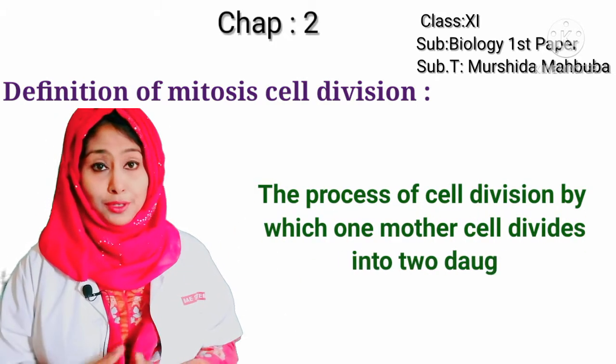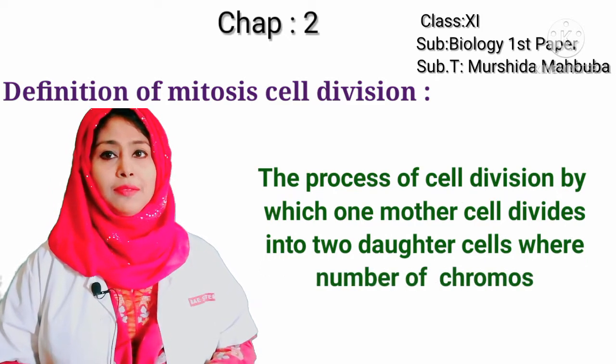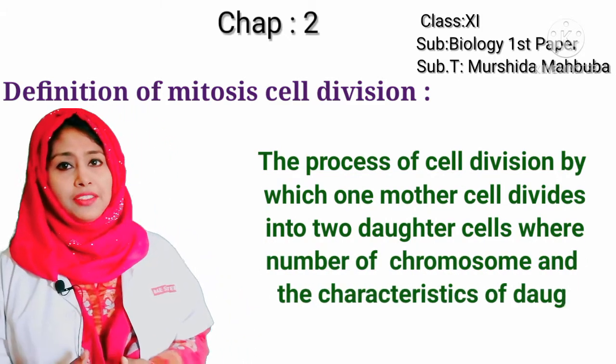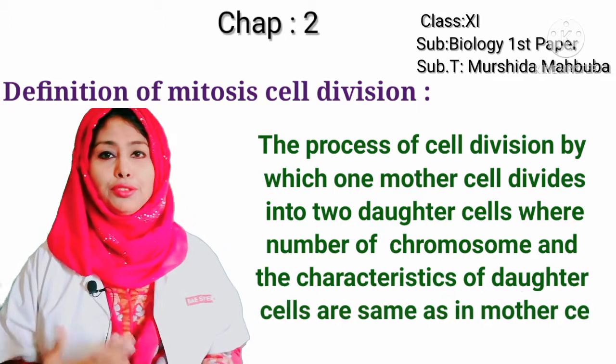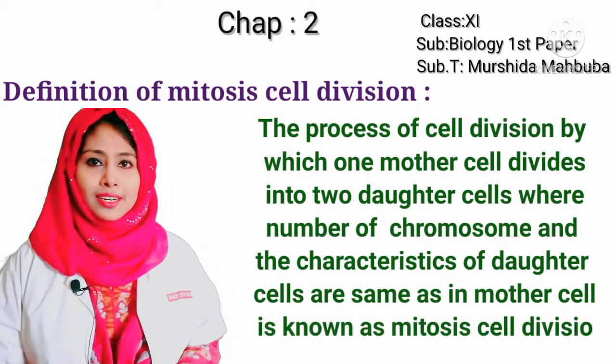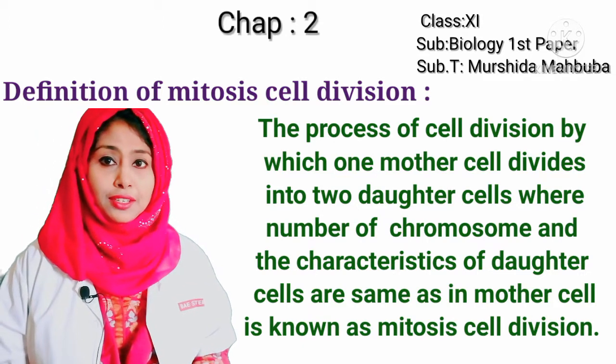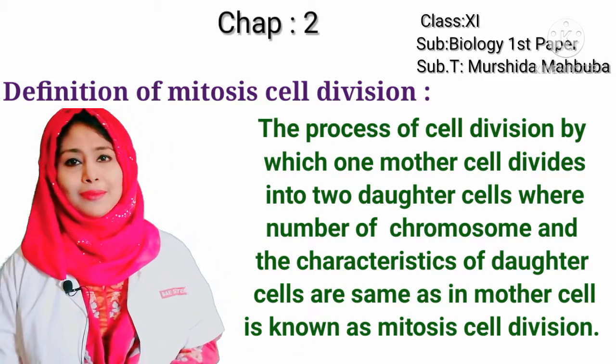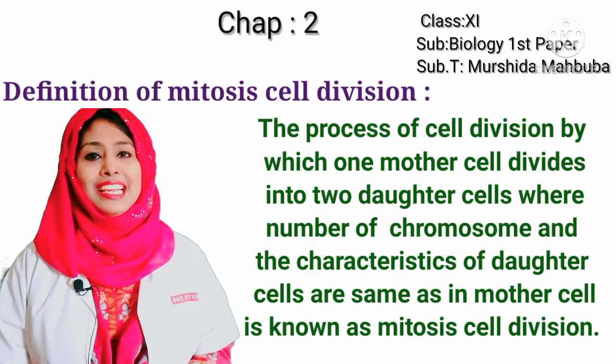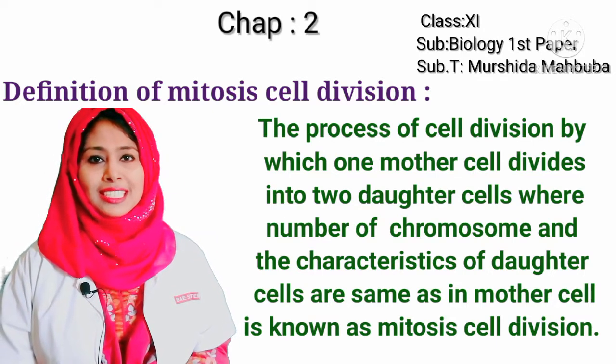You know, the process of cell division by which one mother cell divides into two daughter cells, where the number of chromosomes and the characteristics of the daughter cells are the same as in the mother cell, is known as mitosis cell division.